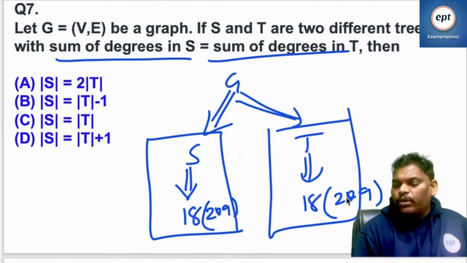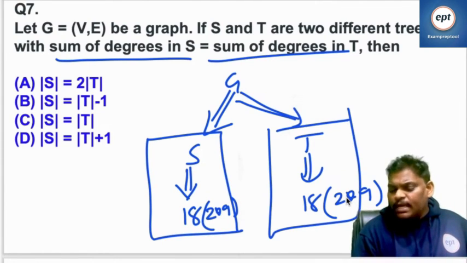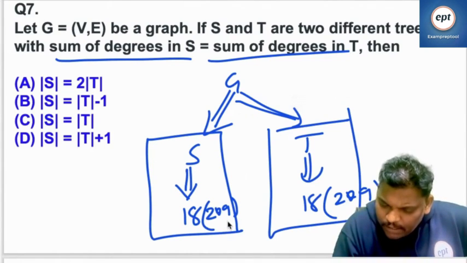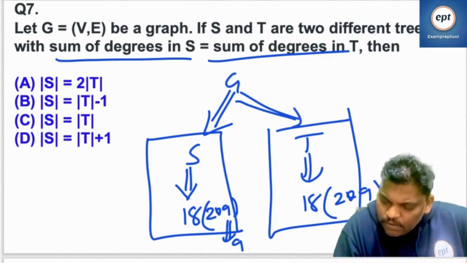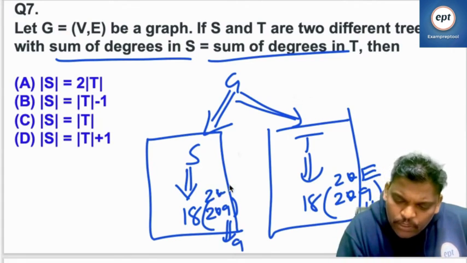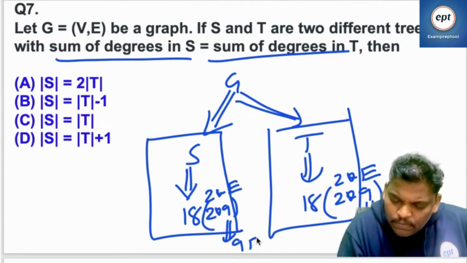From the given graph, you took two subgraphs S and T, where S is a tree and T is also a tree. Sum of degrees in S is 18, assume. Sum of degrees 18 means 2 into 9. Sum of degrees in T is also 18 because he said so in the problem. 2 into 9. This 9 is the number of edges because it is 2 into E. E is the number of edges.